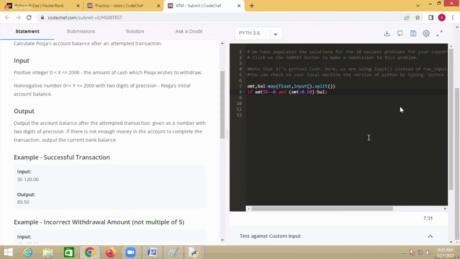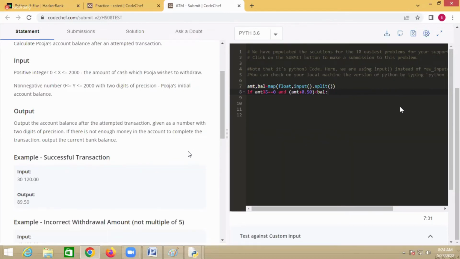If it is less than the balance, is the withdrawal allowed? Allowed. Suppose I want to withdraw 30 and the balance is 120. Is 30 less than 120? Yes, so the withdrawal is allowed.